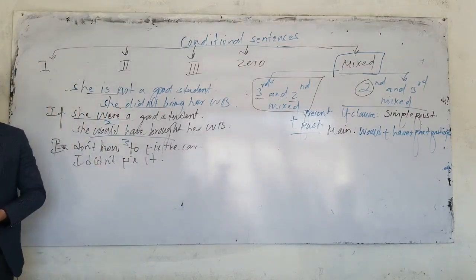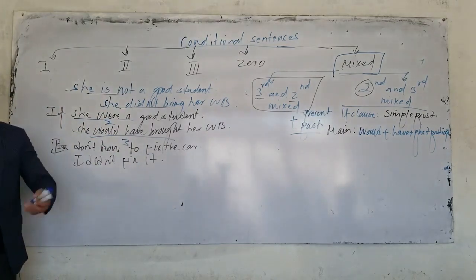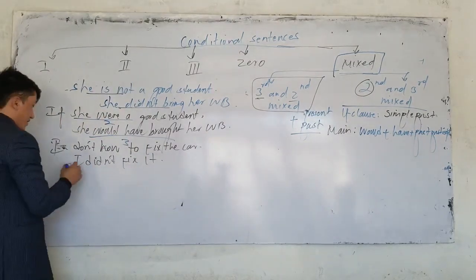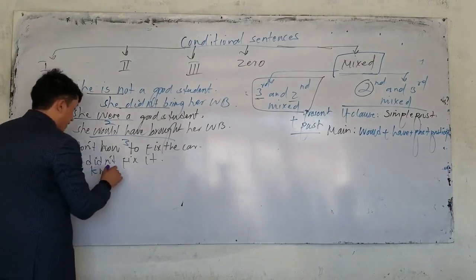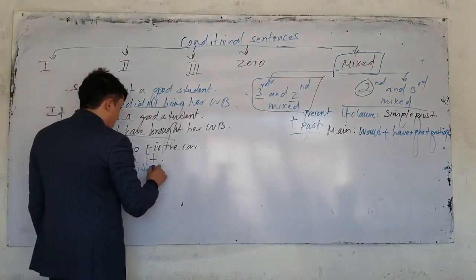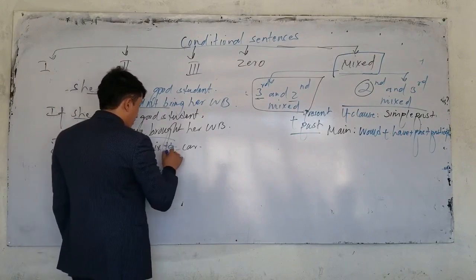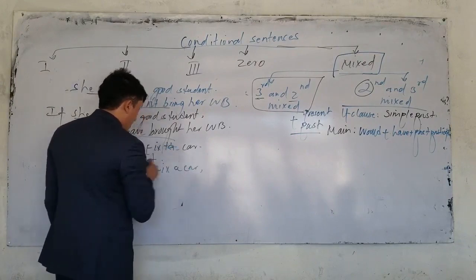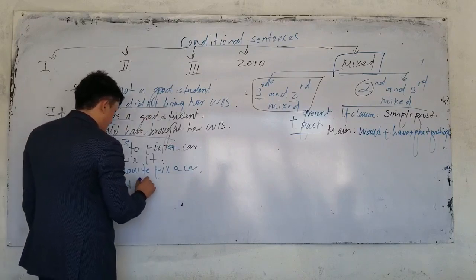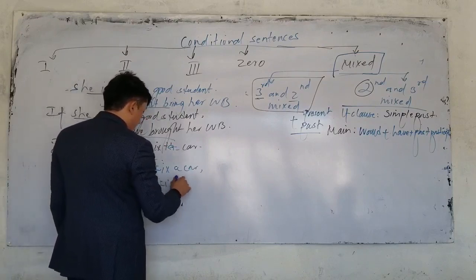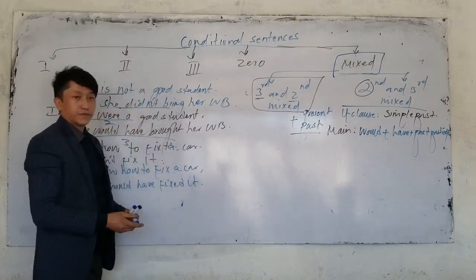It's a fact about me. Yes, because I don't know how to fix a car. What's the result? I didn't fix it. We can say if. Tell me, if I know or knew. If I knew how to fix a car, what is the result? I would have what? Fixed it. I would have fixed it.